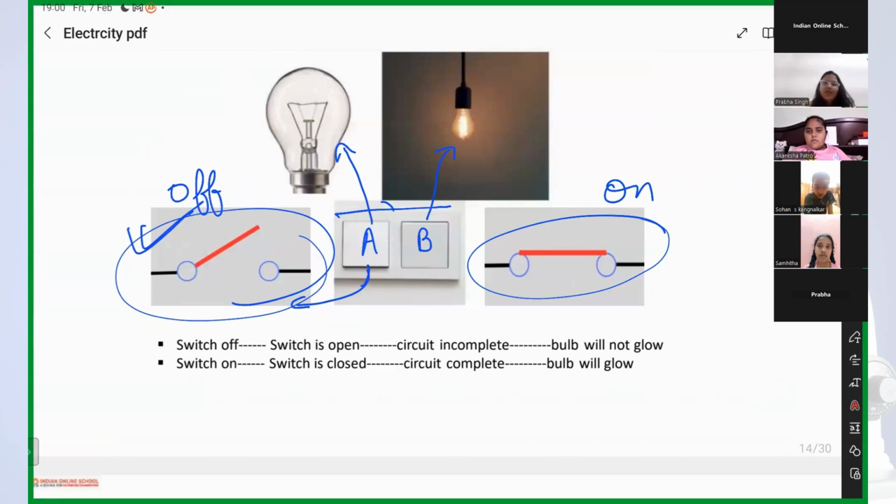You must be laughing, ma'am. What are you saying? We do it every day, right? So we know what switch on and switch off is. But no, guys, seriously, it happens.